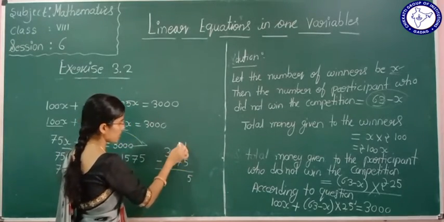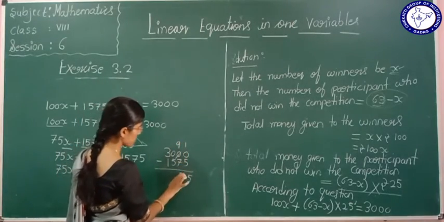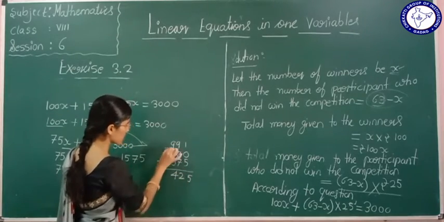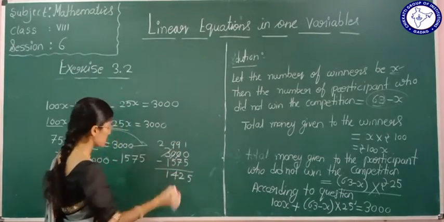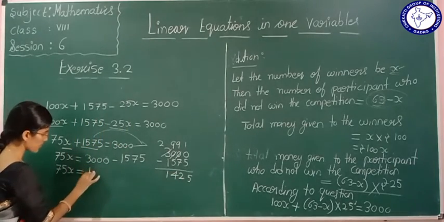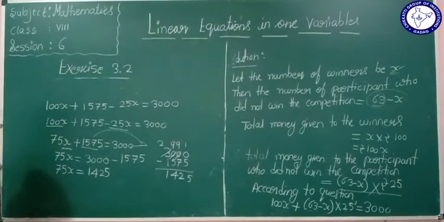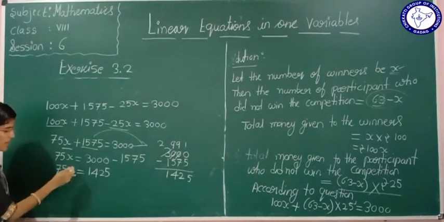What is 3000 minus 1575? 10 minus 5 is 5. Here it will become 9. 9 minus 7 is 2. Here it will become 9. 9 minus 5 is 4. Here it will become 2. 2 minus 1 is 1. It is 1425. Now see here, we want to know the value of x.